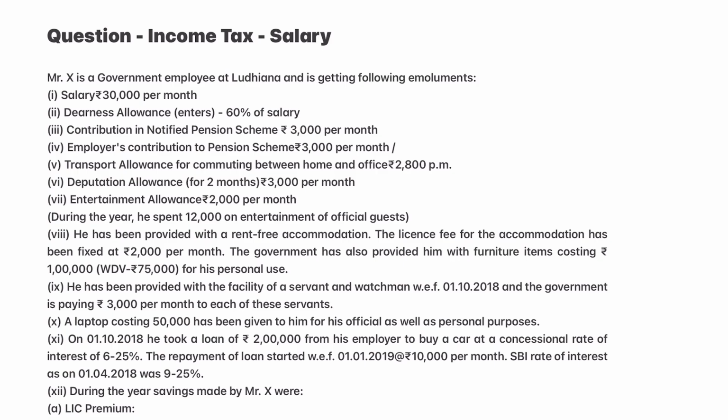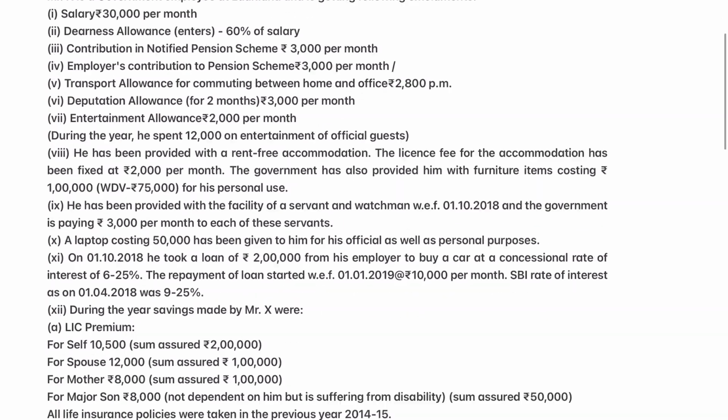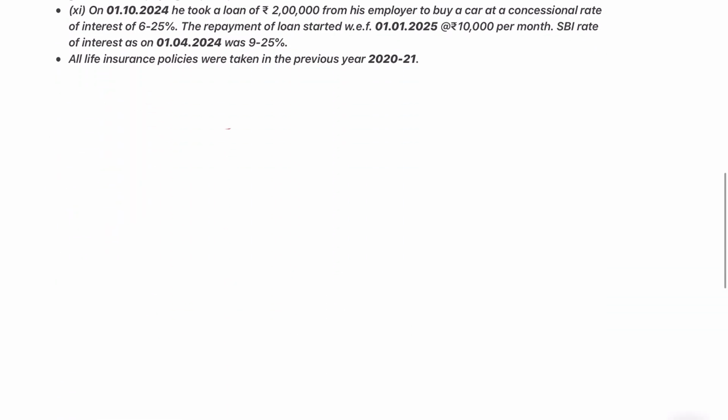this particular lengthy numerical. Okay, so without giving much time on reading this particular lengthy question, because something what I have seen is that students while reading the numerical feel that they know everything, but while solving they come across some difficulties. So how to save your time and how to best use your time in solving these kinds of numericals, we will deal with both things simultaneously. Okay, so instead of reading the question, I'll start with the numerical.